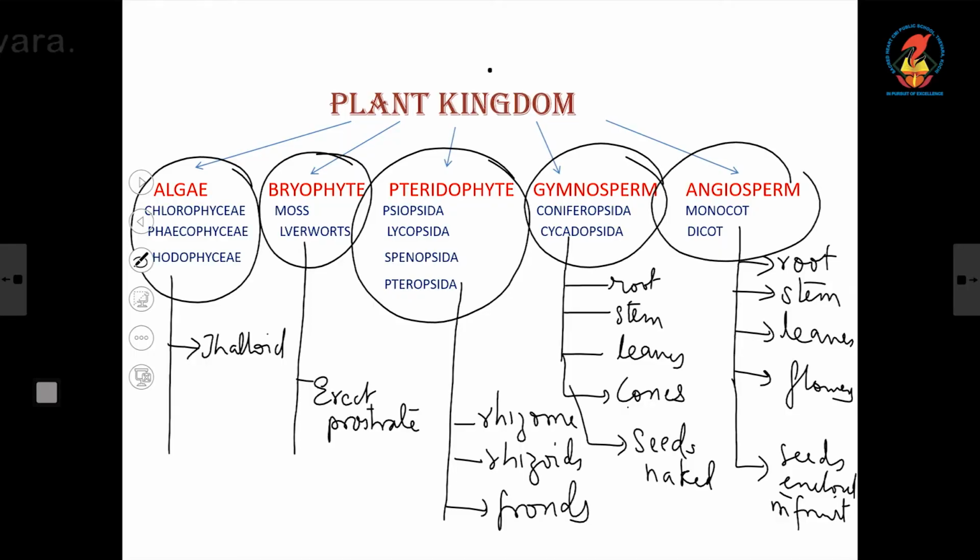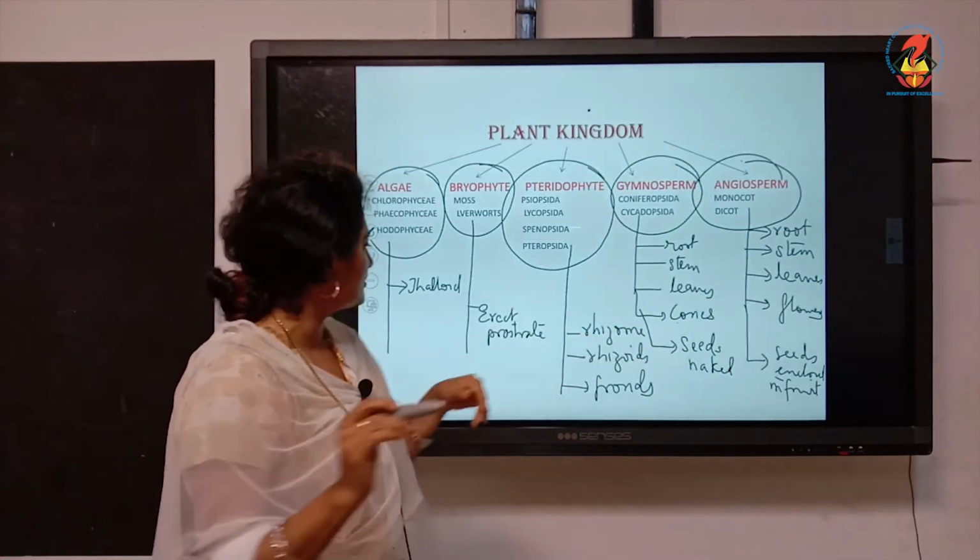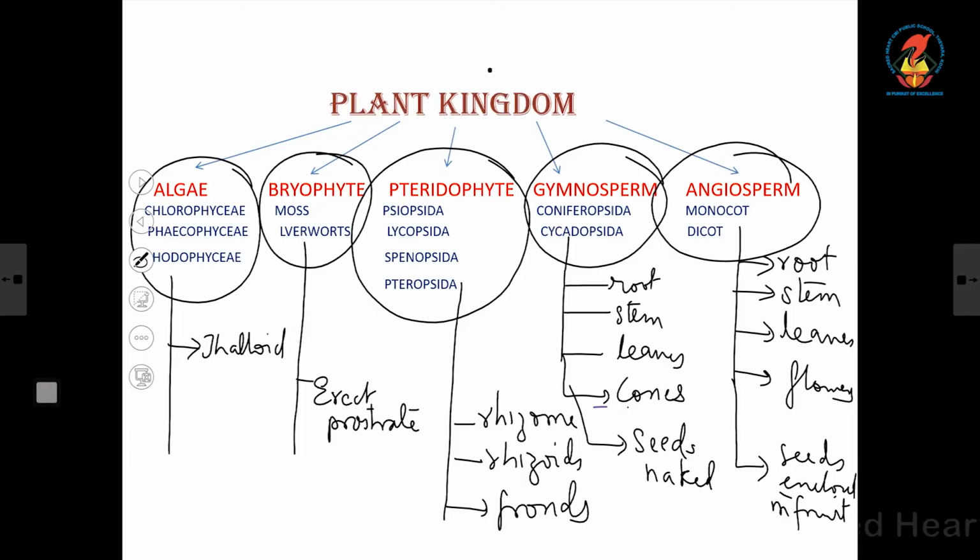Gymnosperms and angiosperms, common to these two is that they are differentiated into typical root, stem and leaves. But the difference between the two is this. The reproductive structures in gymnosperms are born in cones, whereas in angiosperms they are born in flowers. Then the seeds are naked in gymnosperms, whereas the seeds are enclosed in fruits in angiosperms.